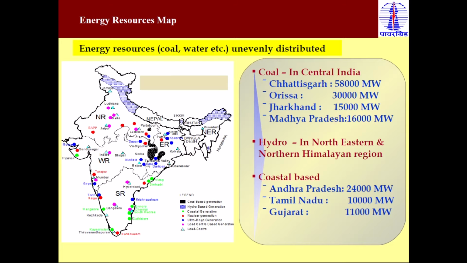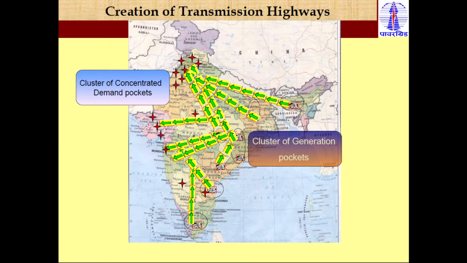So this is the energy resource map, and this is a transmission highway where the power generation is available. As I already explained, generation is available in the northeastern region, and the load center is in central India. So this is a transmission highway where power is transmitted from northeast to central India. In the same way, you can see that from central India to the western region power is transmitted, and from the southern region to central India also power is transmitted. So based on the generation availability and the load center, we require to create the transmission corridor or transmission highway.